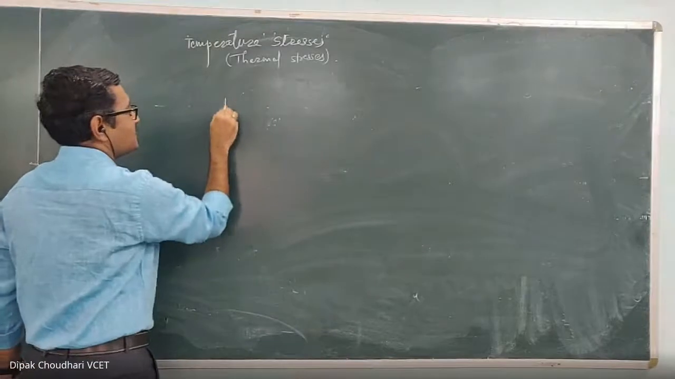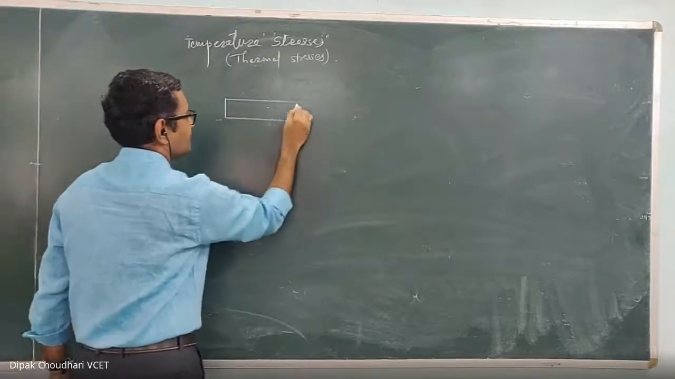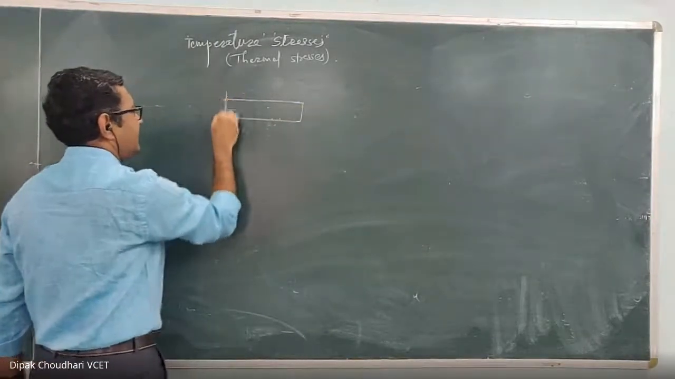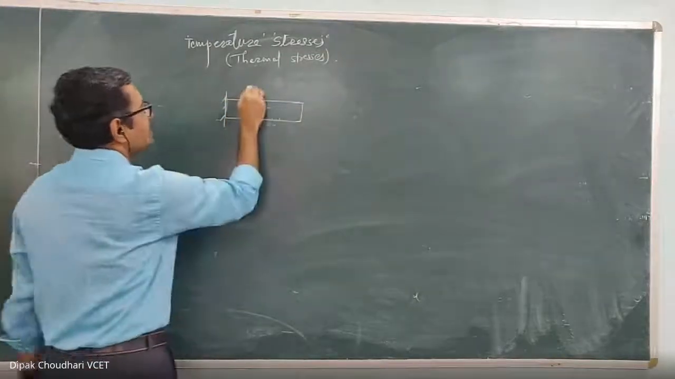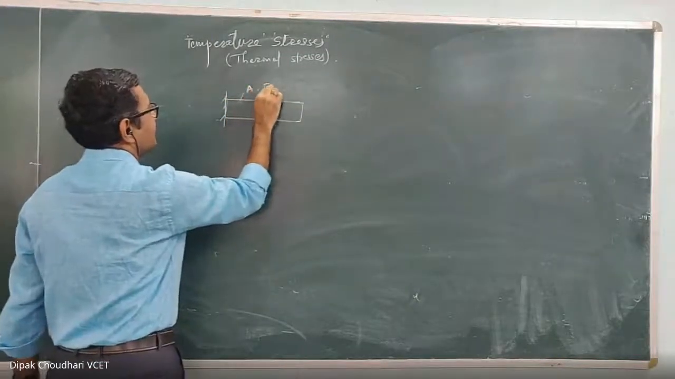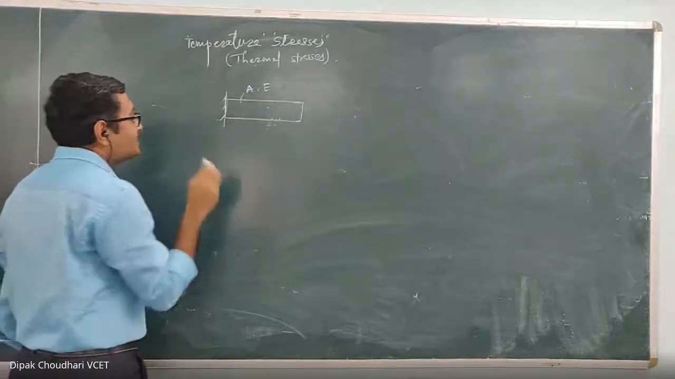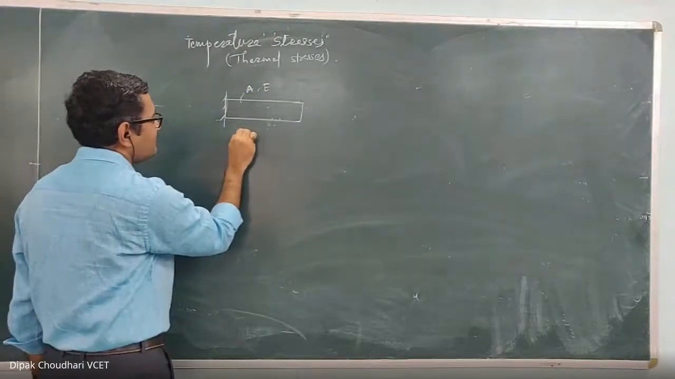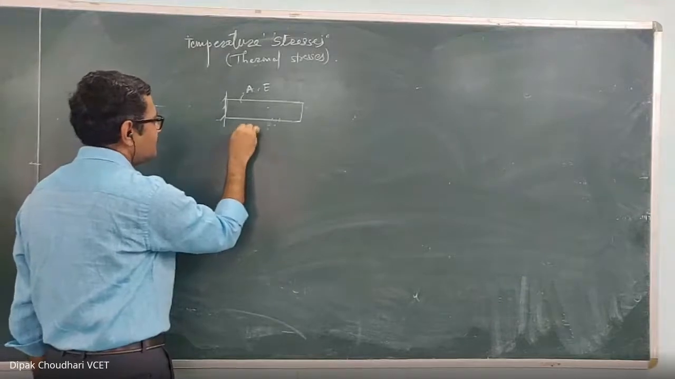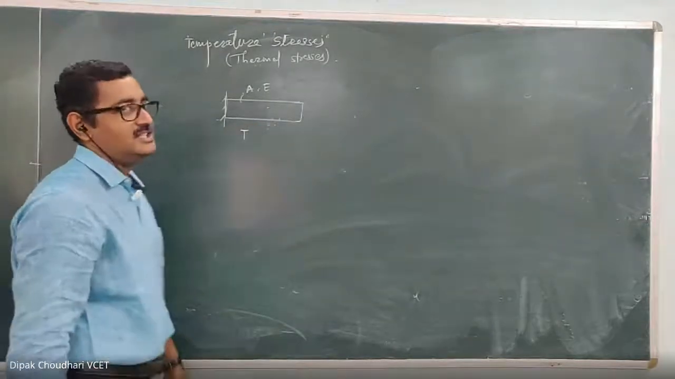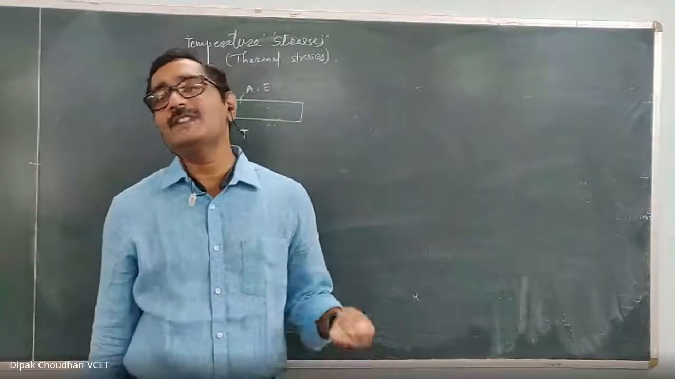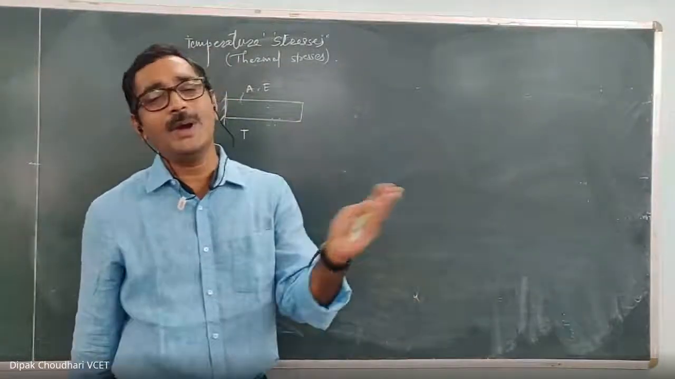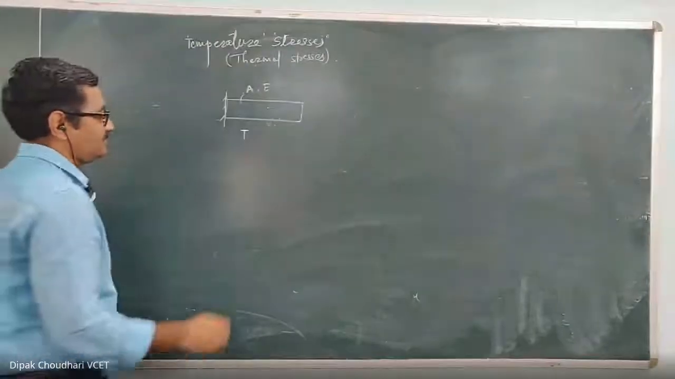Let's consider, suppose this is one rod of cross-sectional area A. Let one end be fixed and the other end free. The modulus of elasticity for this material is E. And the change in temperature is, suppose, capital T. Remember, this is the change in temperature. You can say that T1 is the initial temperature and T2 is the final temperature, so T is T2 minus T1. So it is a change in temperature.